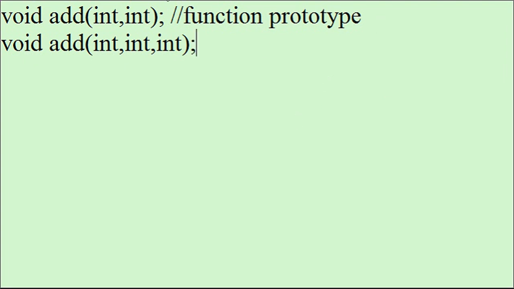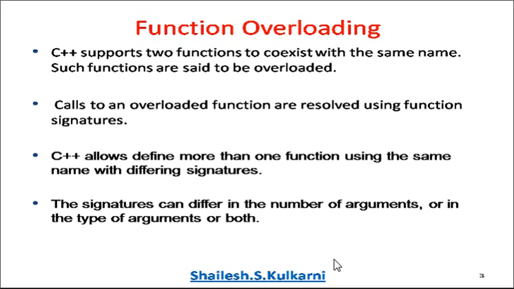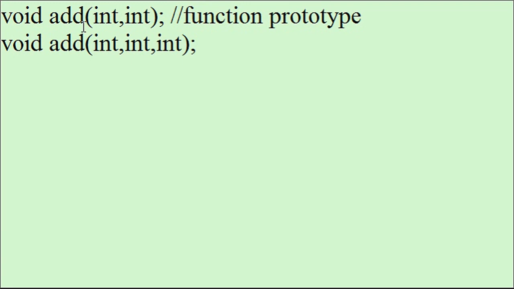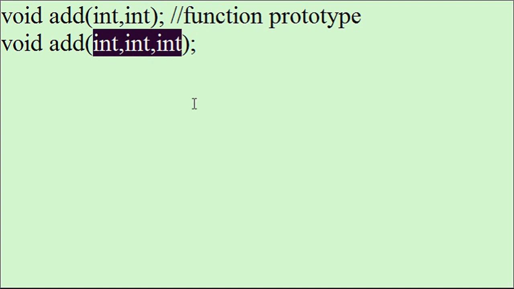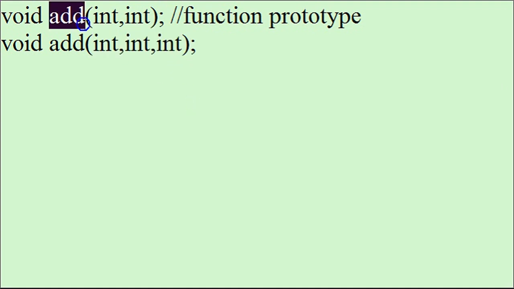When we say function signature, which are the points? Number of arguments, type of arguments, or both. Here in the first add function, there are two arguments of type integer, and in the second we have three arguments. Although they have the same name, add, their signatures are different.